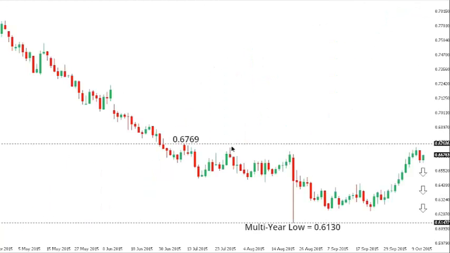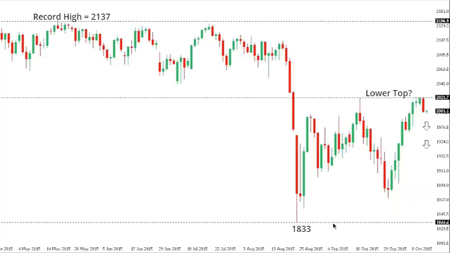Kiwi dollar. So Kiwi remains locked within a well-defined downtrend, and although we've seen an impressive recovery rally in recent trade, the market remains well capped into the 67s and is looking for a bearish resumption after putting in a reversal day on Tuesday. Look for deeper setbacks ahead to take the market back down towards recent multi-year lows in the 61s.